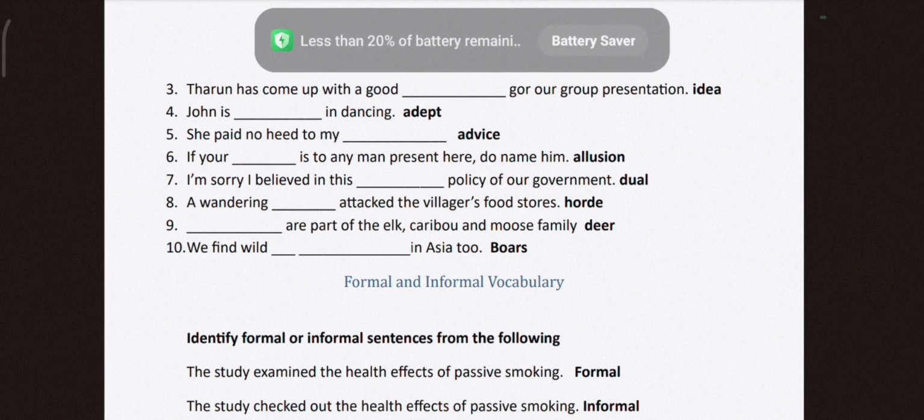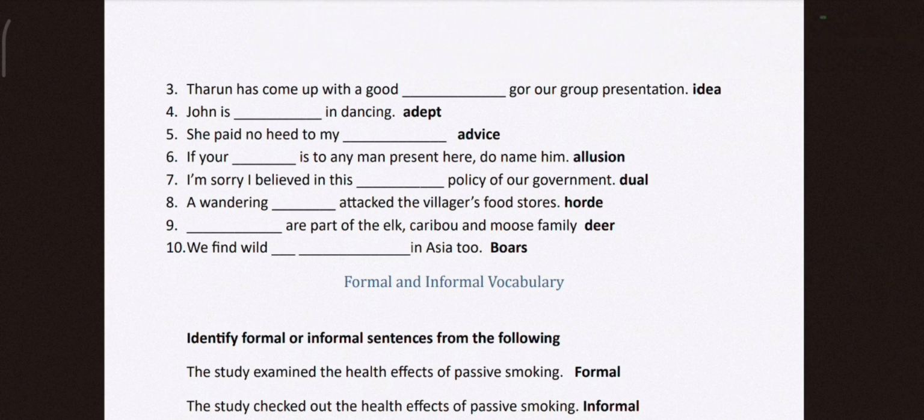If your allusion is to any man present here, do name him. If you are hinting to any person here, give his or her name. I am sorry, I believed in this dual policy of our government. So, two types of a policy, that is dual. Duel means a fight. A wandering horde, horde means group of people, attacked the villagers' food store. So, if you know vandalism, group of people will come attack public properties, buses, shops. So, horde. Hoard means you buy something in lots.